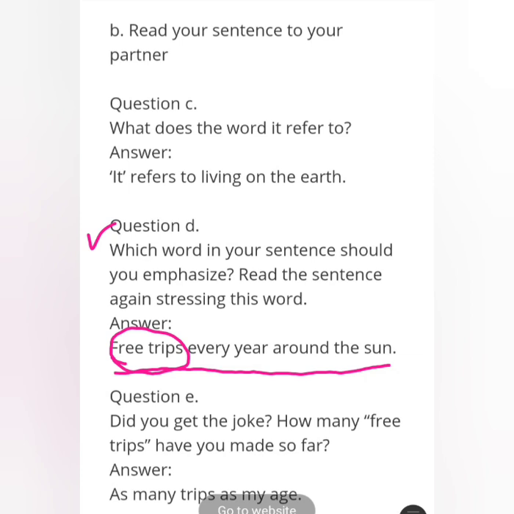Next, see. Question E. What have they given? Did you get the joke? How many free trips have you made so far? What you will tell: as many trips as my age. That is one type of joke. You have to write this one in your fair note.